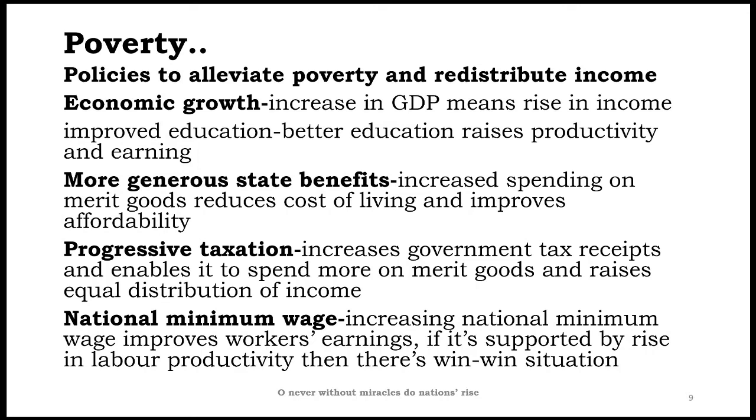Then comes progressive taxation. As we said earlier, the government can only spend when it has certain taxes. Progressive taxes mean that the rate of tax increases with an increase in income, so the government is able to collect more from the rich. This increases government tax receipts and enables it to spend more on merit goods. So whenever the government charges progressive taxation on the rich, it will be able to collect more taxes.